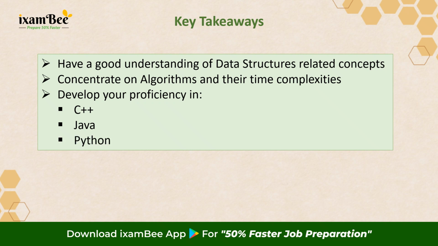You have to pay special attention to Java because a lot of questions are asked on Java. If we talk about the Python programming language, recently it is seen that the number of questions asked in the Python section has also increased. So make sure that you have a proper understanding of all the syntaxes of these three programming languages.